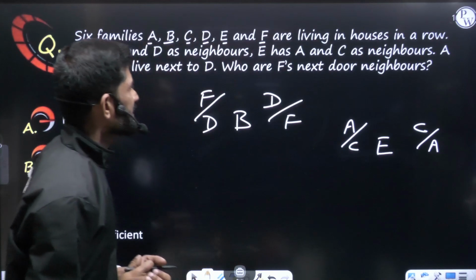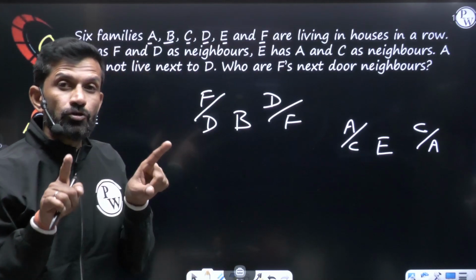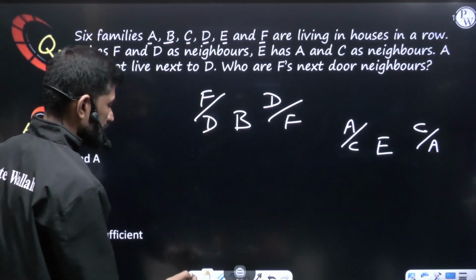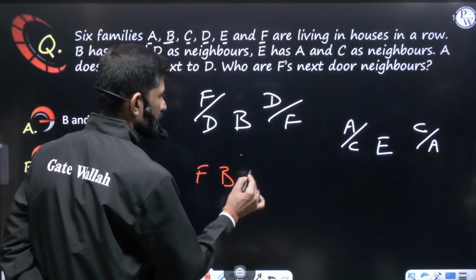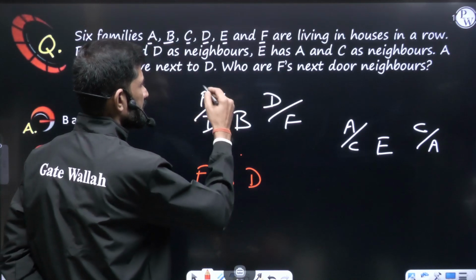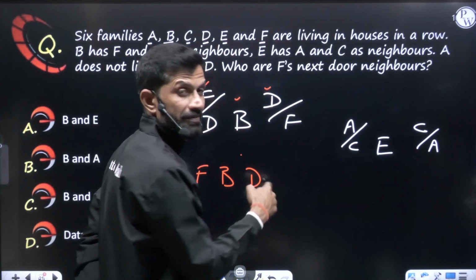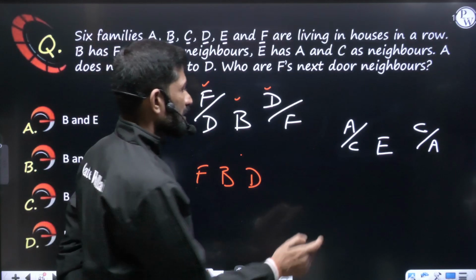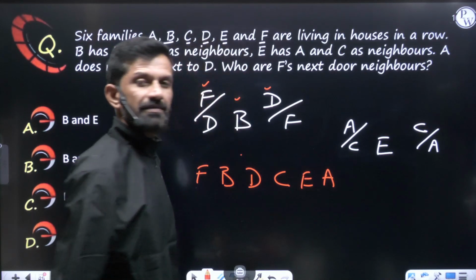Now they are saying that clearly A does not live next to D. A and D should not come together. Okay. Now if you see this, how we can arrange it? So we can arrange like this: F, B, D. This part we have taken. Now we cannot keep A here because D's next door neighbor cannot be A. A and D cannot go together. So here we have to take C, E, A. We can do the arrangement like this.